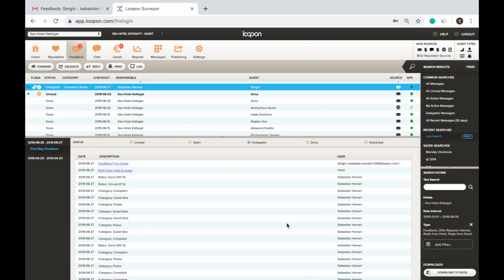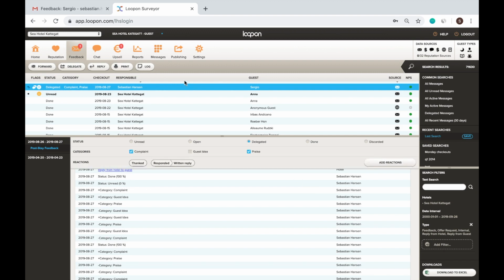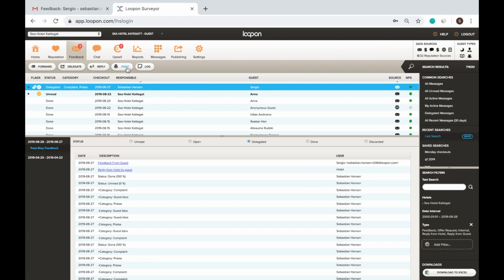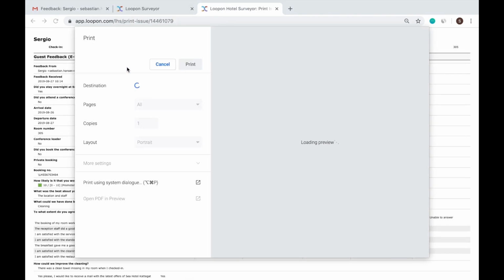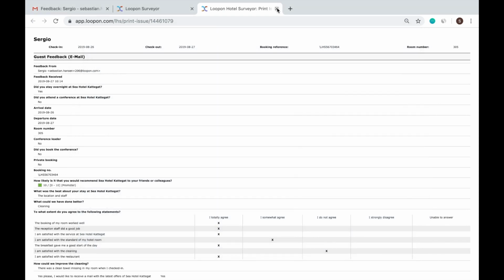If you want to log an event connected to an issue, you can simply use the log button. Simply write down the note related to the feedback and press log. You can also print the feedback by pressing the print button. This will open up a new tab where you can print the document and then return to the Loopon system.